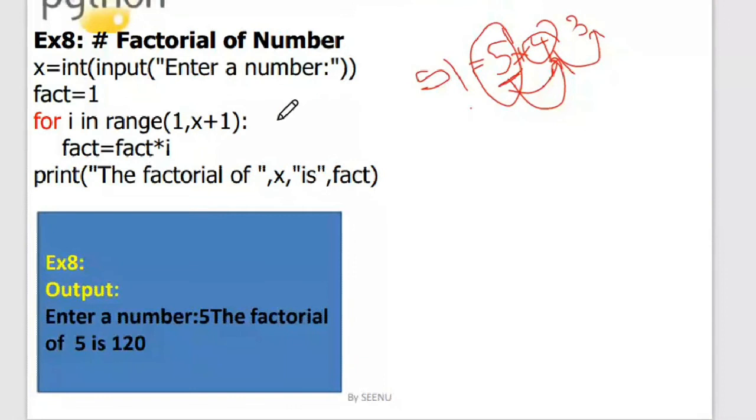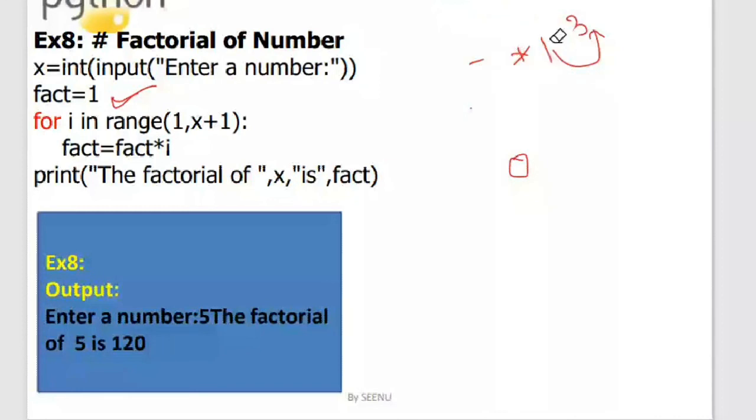So herein, since it is multiplication, the variable that I have taken, fact, should be 1, because if I say 0, 0 into something, any number, even if it is small or big or whatever, the outcome is 0. So your logic should be in such a way that it produces the correct output. That's what I'm telling you. That is there in your hands.